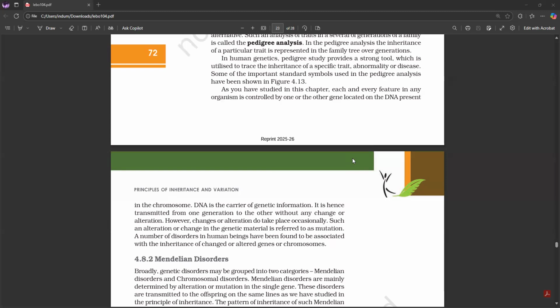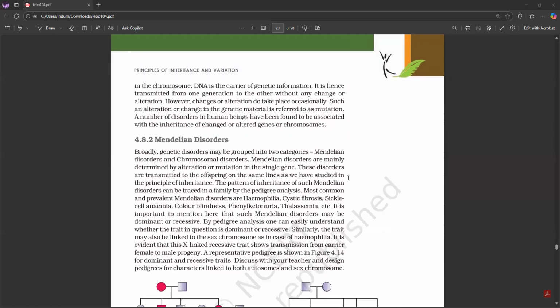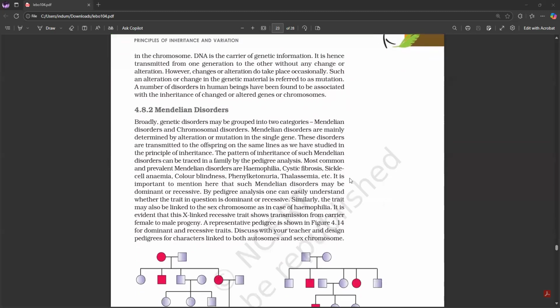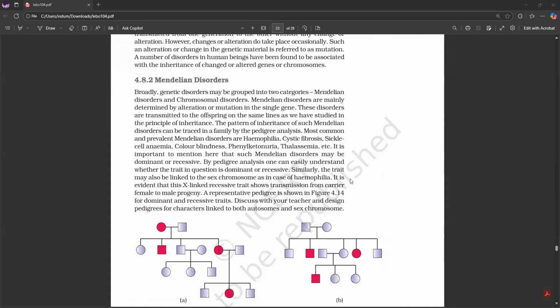As you have studied in this chapter, each and every feature in any organism is controlled by one or the other gene located on the DNA present in the chromosome. So, DNA is the carrier of genetic information. It is hence transmitted from one generation to the other without any change or alteration. However, changes or alterations do take place occasionally. Such an alteration or change in the genetic material is referred to as mutation. A number of disorders in human beings have been found to be associated with the inheritance of changed or altered genes or chromosomes.